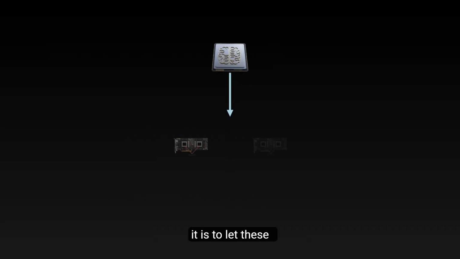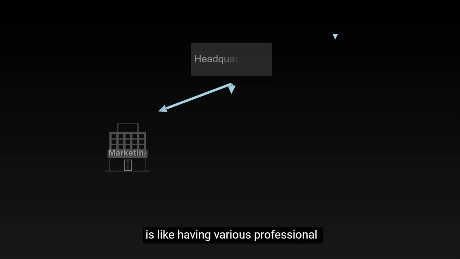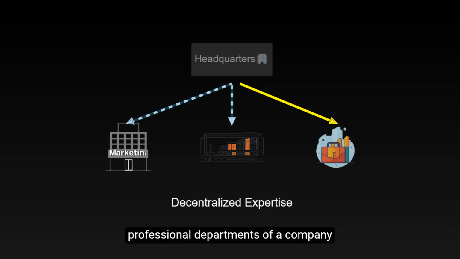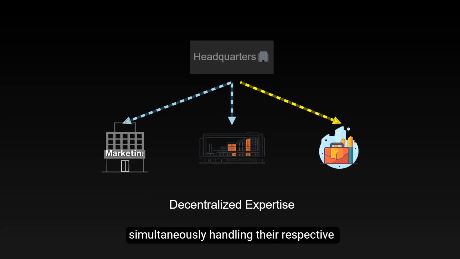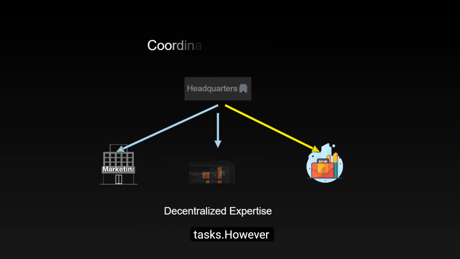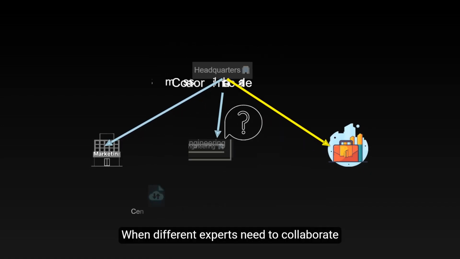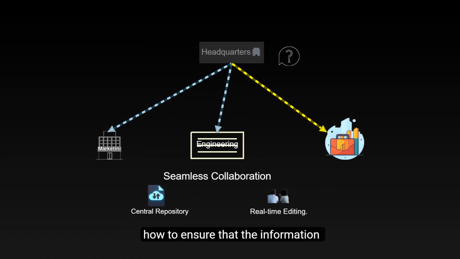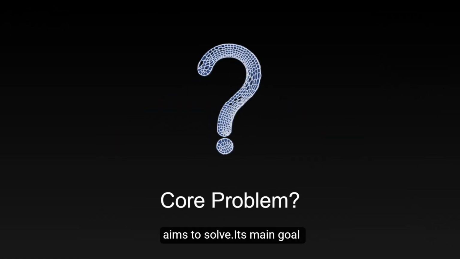Simply put, it is to let these experts work in parallel on different GPUs. This is like having various professional departments of a company distributed in different offices, simultaneously handling their respective tasks. However, this distributed working method also brings a key challenge. When different experts need to collaborate, how to ensure that the information transfer between them is both fast and accurate? This is the core problem that DeepEP aims to solve.